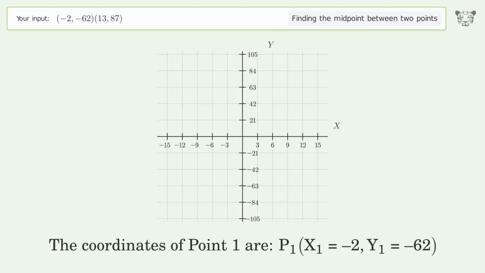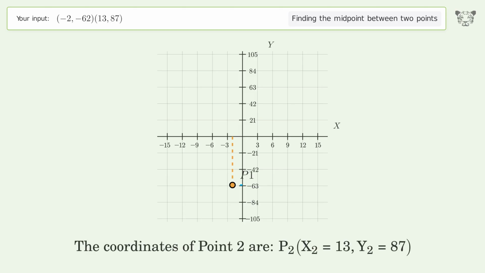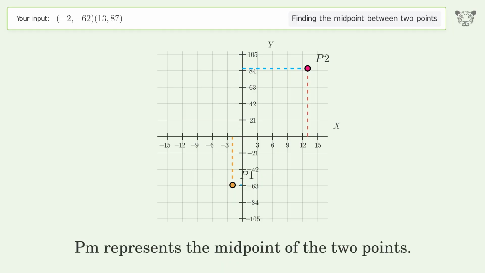The coordinates of point 1 are x1 equals -2, y1 equals -62. The coordinates of point 2 are x2 equals 13, y2 equals 87. PM represents the midpoint of the 2 points.